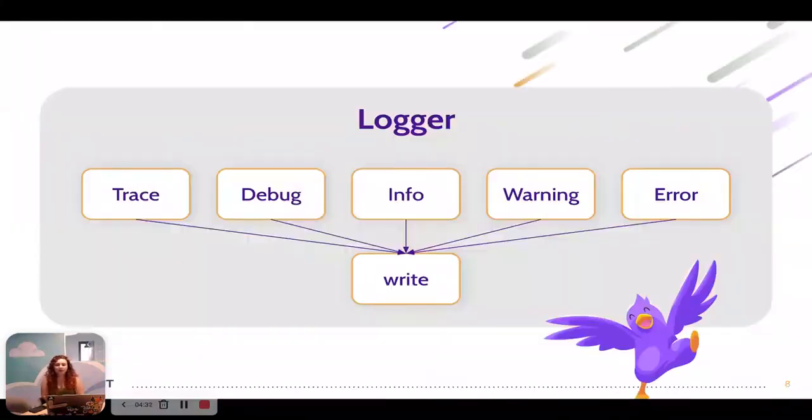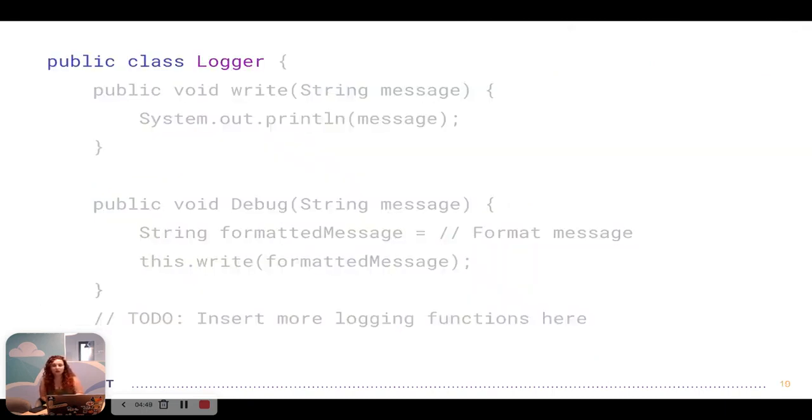Now let's start with our Java implementation. Our design is going to be something like this. We're going to have our 5 log levels as functions, and eventually each of those functions will call the write method, and the write method will actually write the log. So our Java implementation will be creating a logger class, having a write method, which just prints to stdout, and then creating a debug method, which calls that write method. Obviously, we need to add those 4 other logging level functions, but just for the sake of fitting this all on one page, I decided to keep those out. But they look exactly like debug with different log levels.